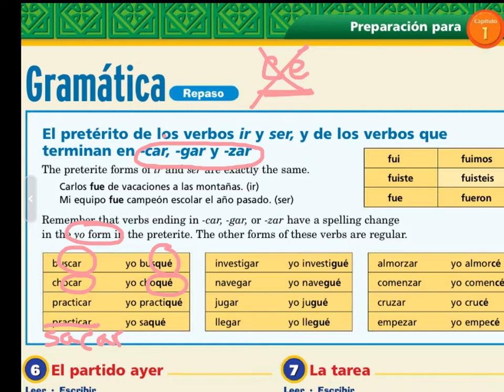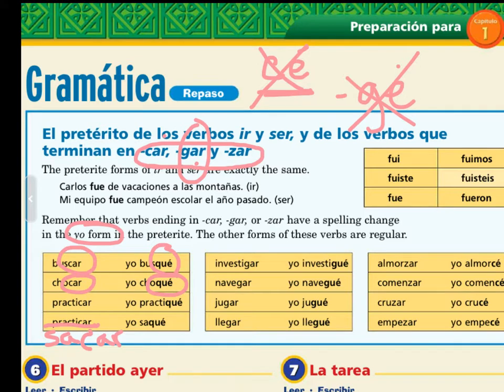Okay. We also have gar verbs, and what happens is if you put an E after a G, we change the pronunciation. So it's not ge like we want. It was ga, we want gue. Well, that's not what we have. We have je, like inteligente or genial. So we don't want that. We want to keep the g sound.